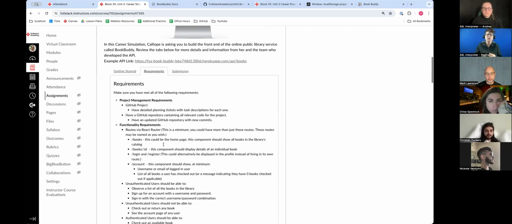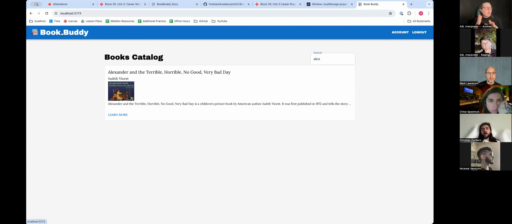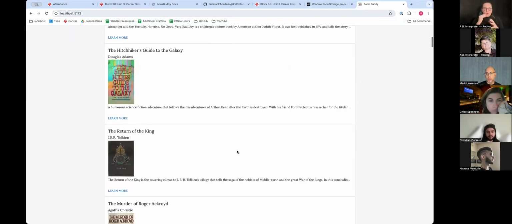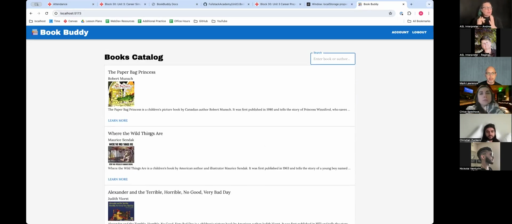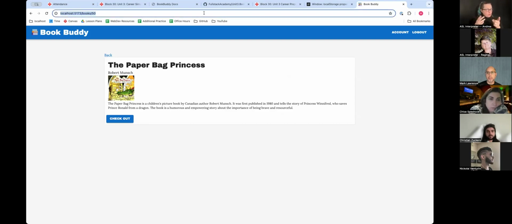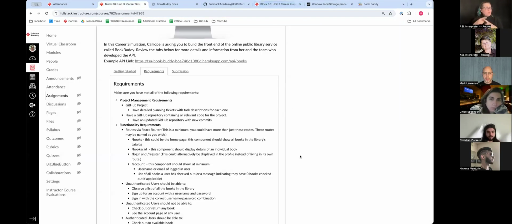Functionality requirements. This is what they mean. Books. This could be the homepage. This component should show all books in the library's catalog. So you can have either a books route, or like here, they just have their homepage showing all the books, which is fine too. And then if I click on this book, you see how my route changes to /books and then the ID of the book up here? Everyone see that at the top? So that's what they mean for this route.